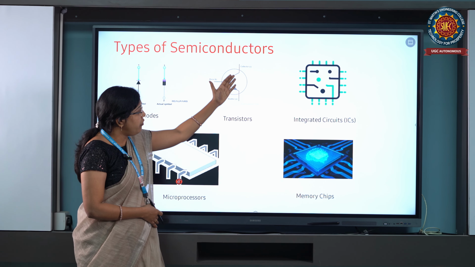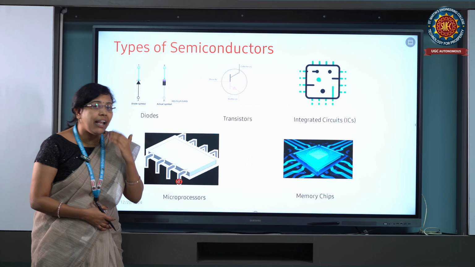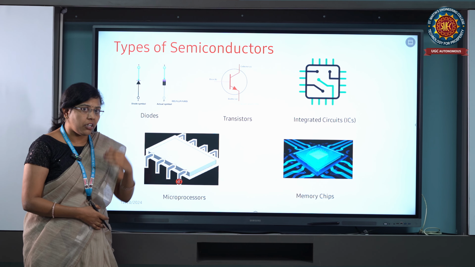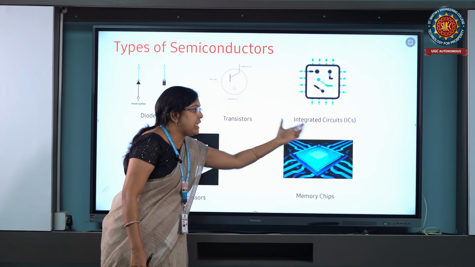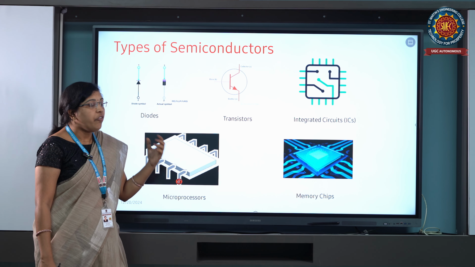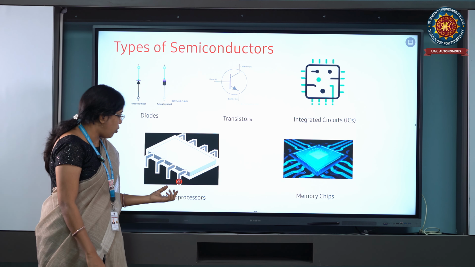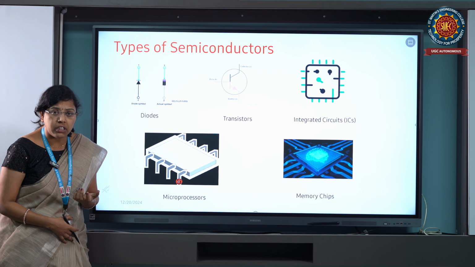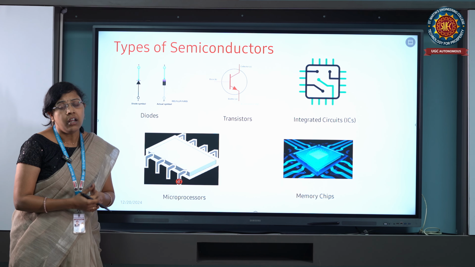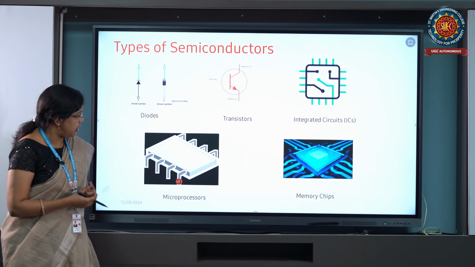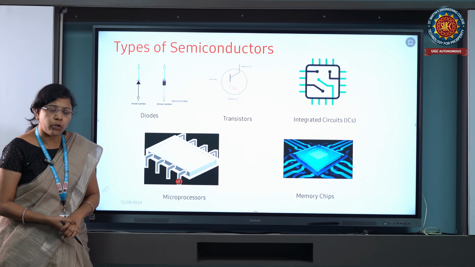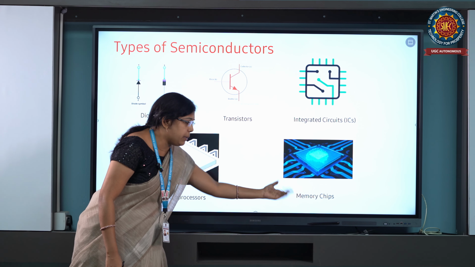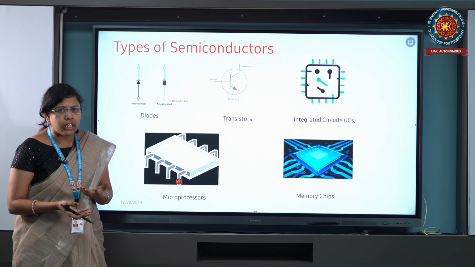When we clearly see how the electrons are flowing, we can understand it by using this picture. Okay, integrated circuit. In this integrated circuit, we are using semiconductor application. By using that semiconductor application, ICs, integrated circuits, are placed in electronic devices. This is the microprocessor, an example image for the microprocessor, and this is the memory chip. The memory chip is the storage material.